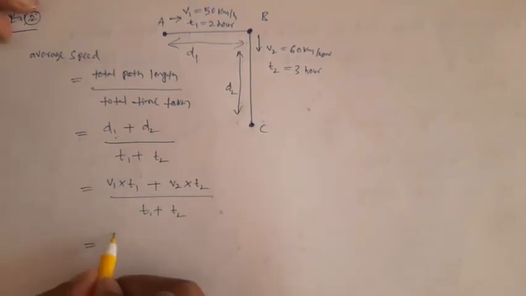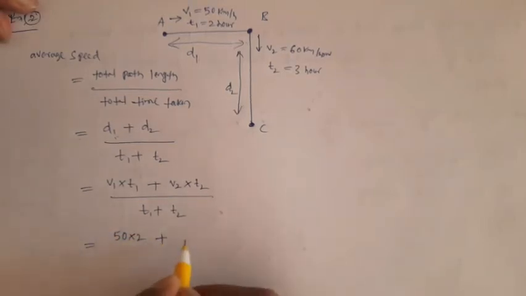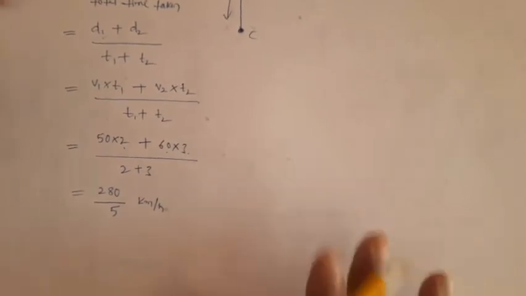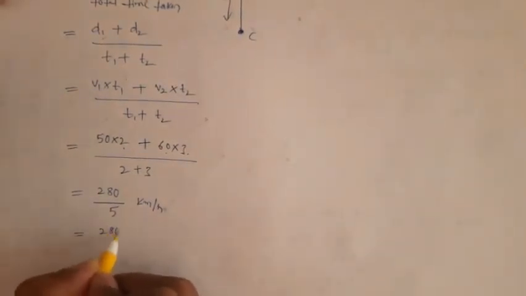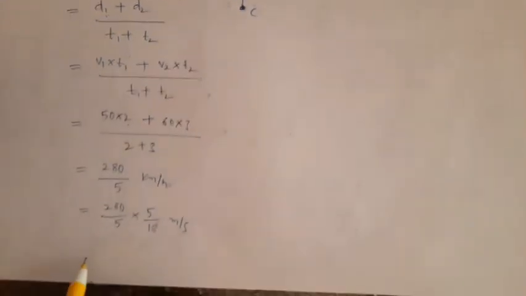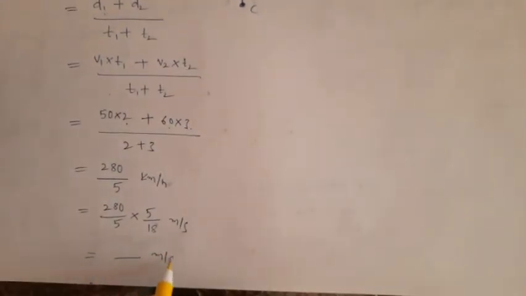Now V1, how much is there? 50 into 2 plus V2, 60 into 3, divided by how much time? 2 plus 3. 50 into 2 is 100 and 60 into 3 is 180. So 280 kilometers divided by 5 hours gives kilometer per hour. If you want to convert this value to meter per second, what do we do? 280 divided by 5 into 5 by 18 meter per second. We simplify it and get the final answer in meter per second.